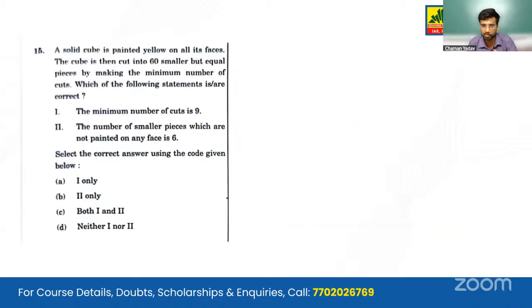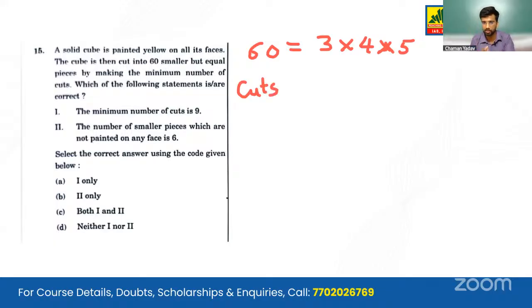A solid cube is painted yellow on all its sides. So we have cut into 60 smaller cubes. So we have to make the factors. So what factors can we make? It is 3 into 4 into 5. Now we see what number of cuts we are supposed to make in this cube. Then we'll look at the statements.